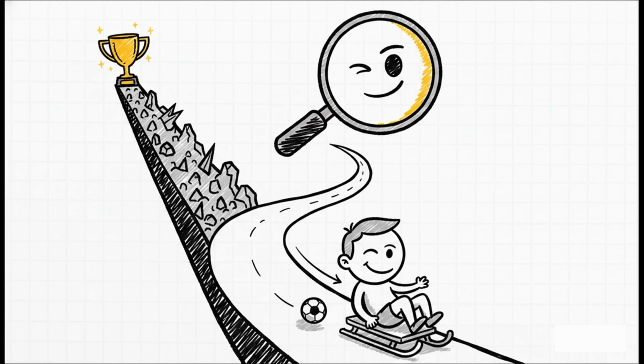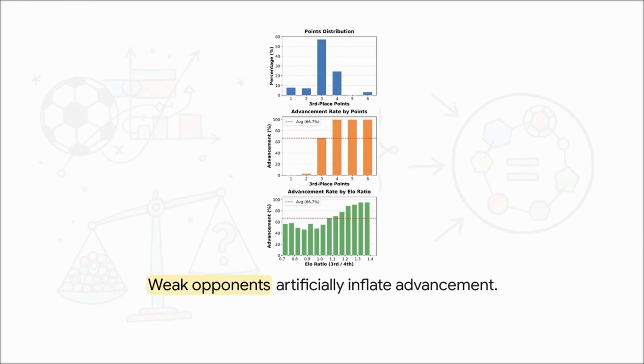It violates what economists call strategy proofness, which is basically the incentive to always play your best to win. Elite teams might crunch the numbers and realize that finishing as a runner-up gives them an easier path than winning the group, making tanking on match day 3 a highly rational strategy. Plus, an already eliminated fourth-place team can unilaterally decide who advances just by giving up extra goals. It's messy.